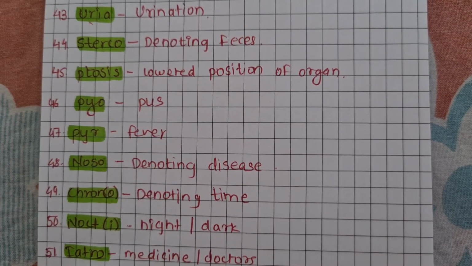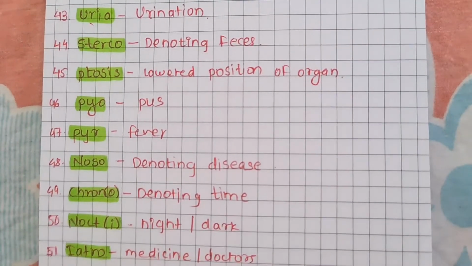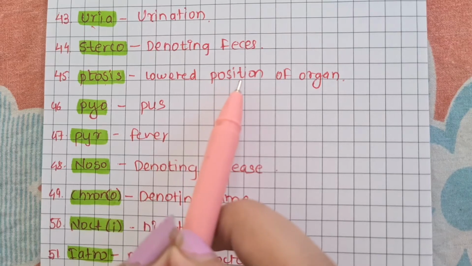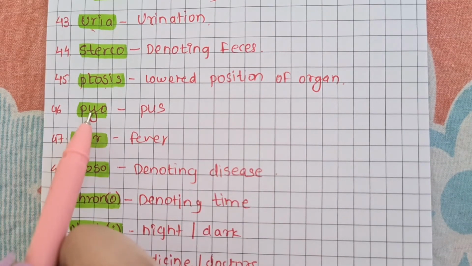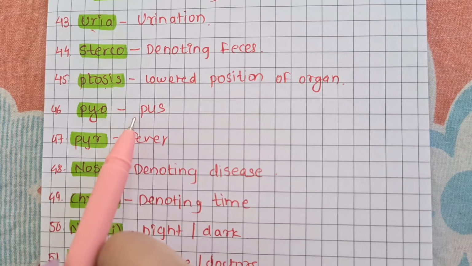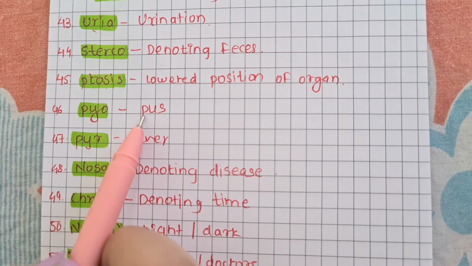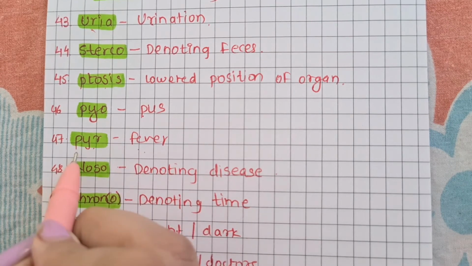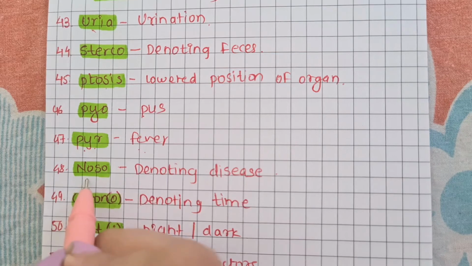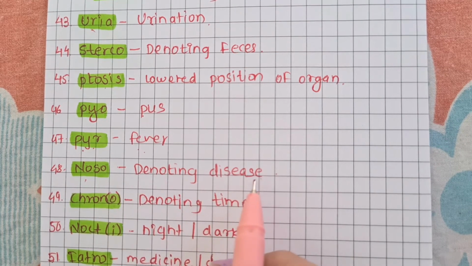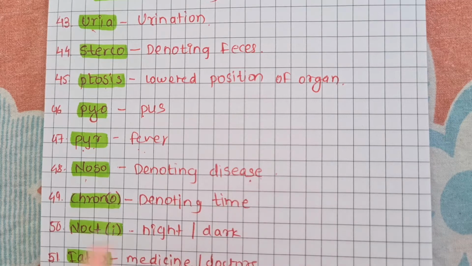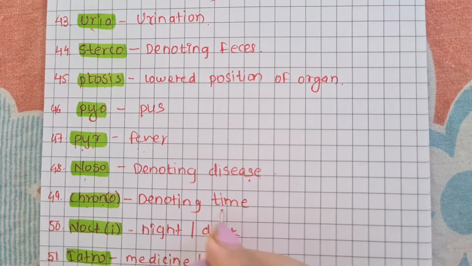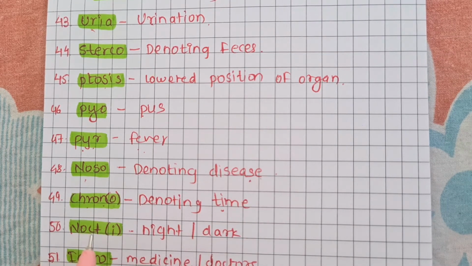Stercо, that is related to feces. Then ptosis, that is lowered position of any organ. Pyo, that is pus. Then pyr, that is fever, for example pyrexia. Noso, that is denoting any disease, for example nosocomial. Chron or chrono, that is denoting time, anything related to time, that is chronic.